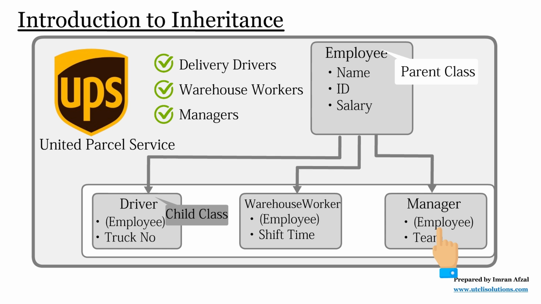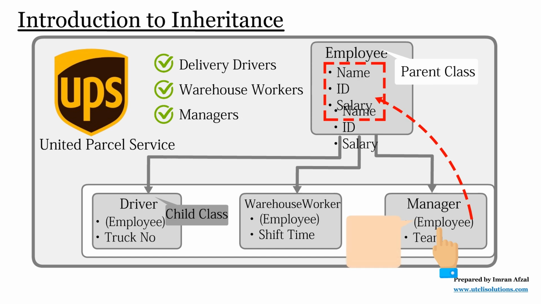When you create an object of the child class, it can automatically access the attributes and features of the parent class. This means the child class object can use both the parent's features and its own special features because the child class inherits everything from the parent class.